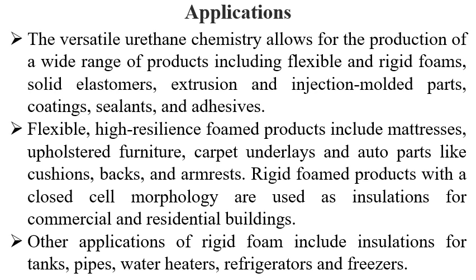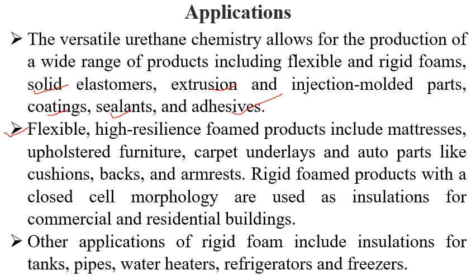Now coming to applications, the versatile urethane chemistry allows for the production of a wide range of products, including flexible and rigid foams, solid elastomers, extrusion and injection molded parts, coatings, sealants, and adhesives. These are some of the major applications of polyurethanes. Next, flexible high resilience foam products include mattresses. Polyurethane foams are one of the main raw materials in mattresses.